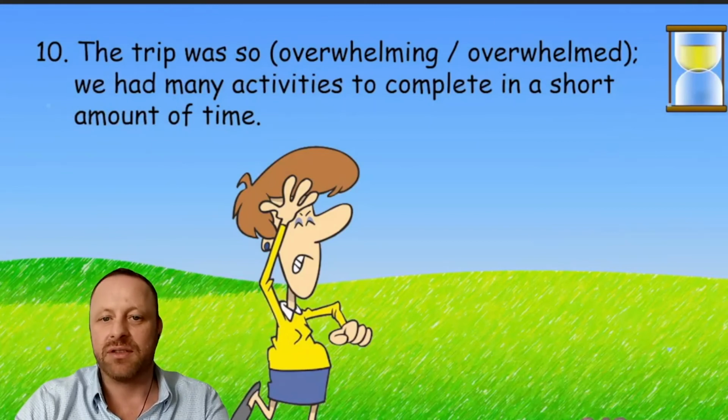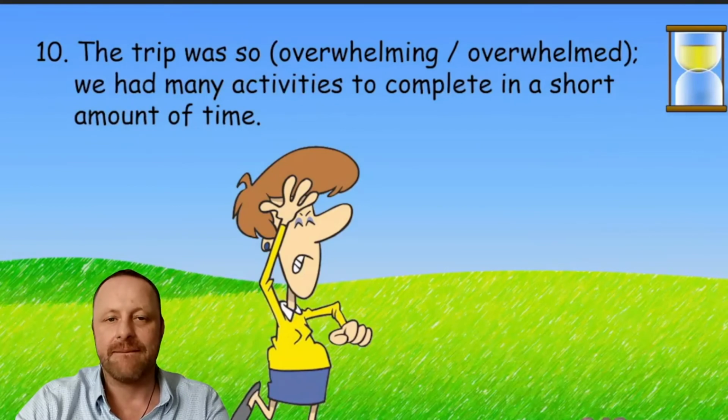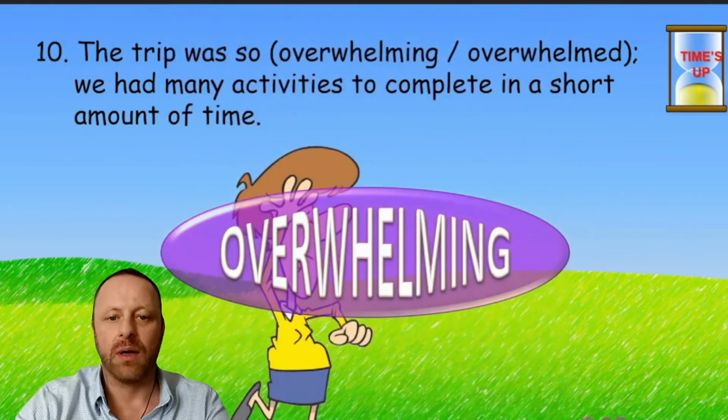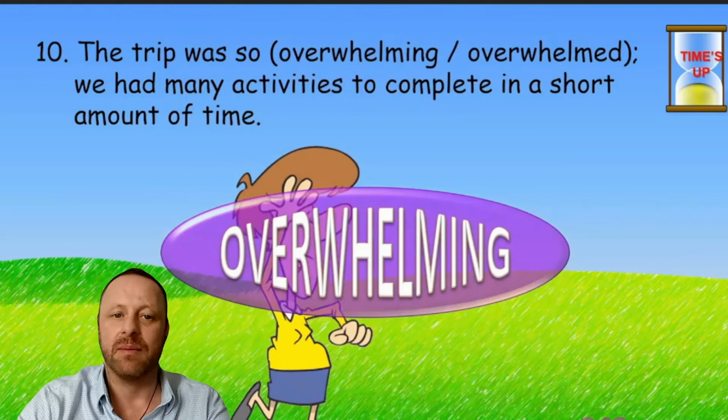The trip was so blank. We had many activities to complete in a short amount of time. So here we're talking about the trip. The trip was so overwhelming. Okay, so he felt overwhelmed. That's how he felt. But in this sentence, we're talking about the trip. It was overwhelming. Does that make sense to everybody?